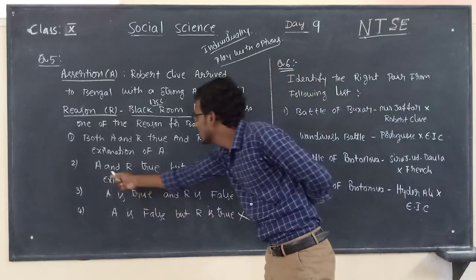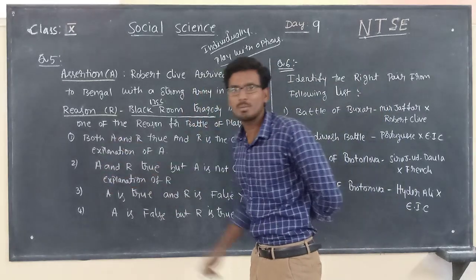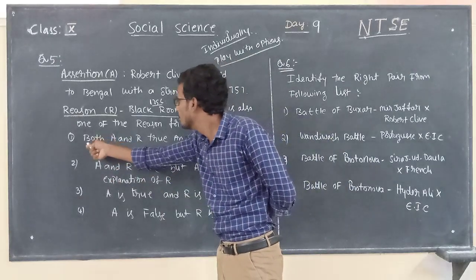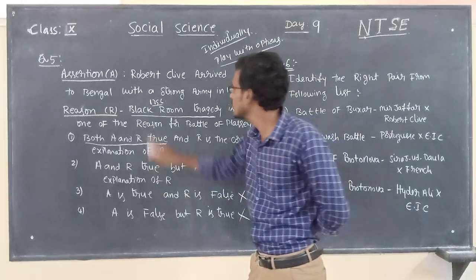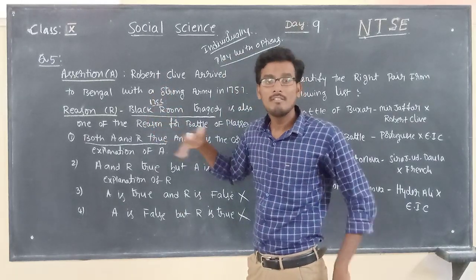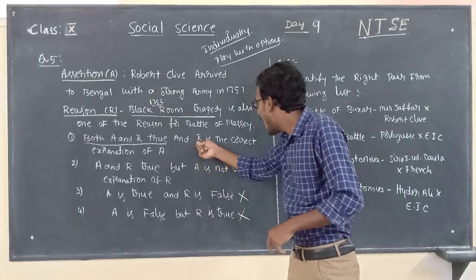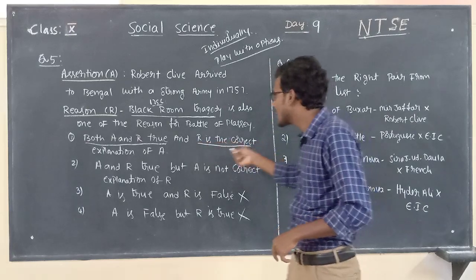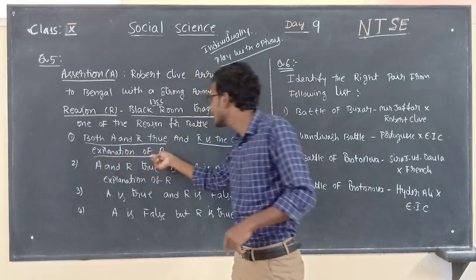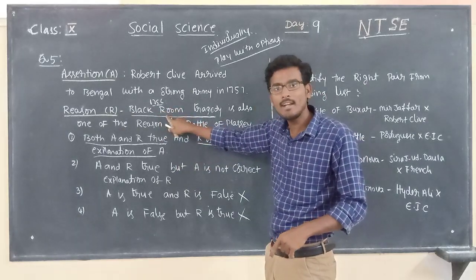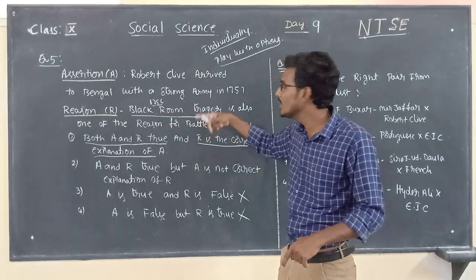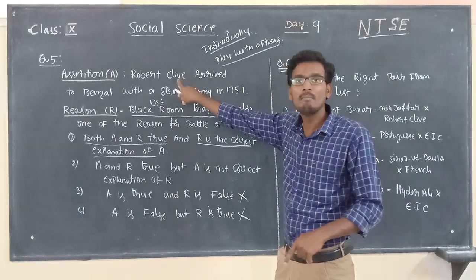Now the first option: both A and R are true. Correct, both statements are correct. Further, they say R is the correct explanation of A. Here R says Black Room tragedy is one of the reasons for the Battle of Plassey.